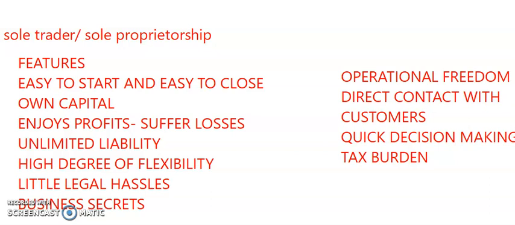That's why we can call this unlimited liability, which means that in case of losses, he has to sell his own property, any land or house, whatever is there in his name, he has to sell that in order to clear all these losses and obligations. Therefore, unlimited liability. And he enjoys a high degree of flexibility.